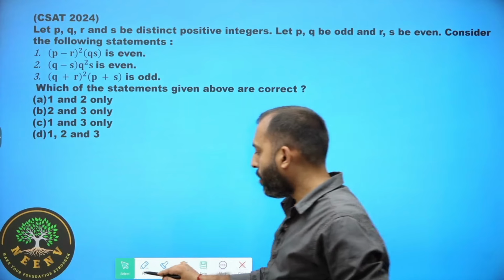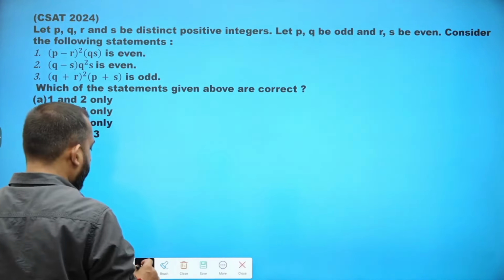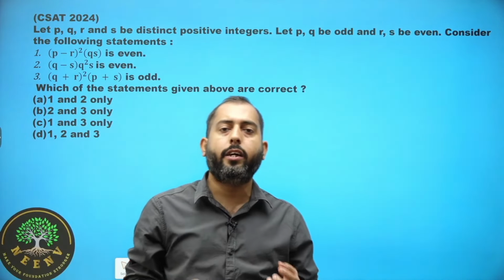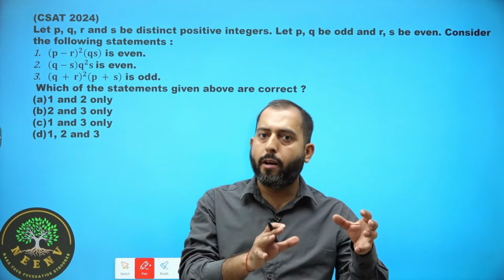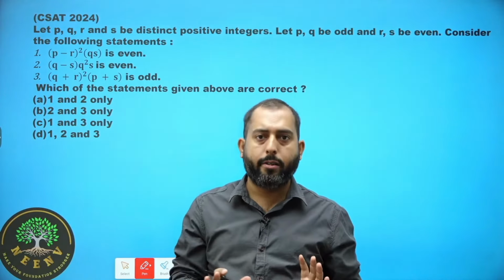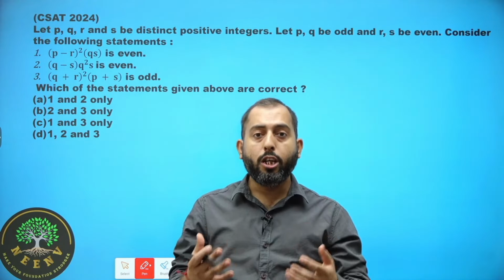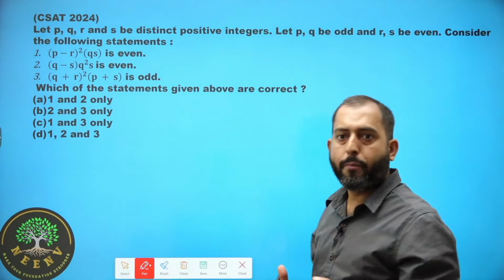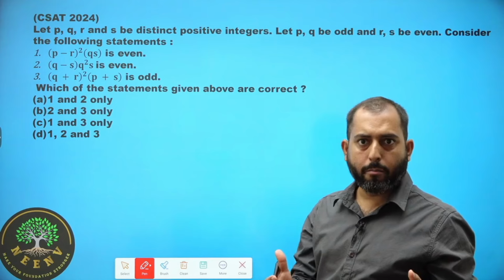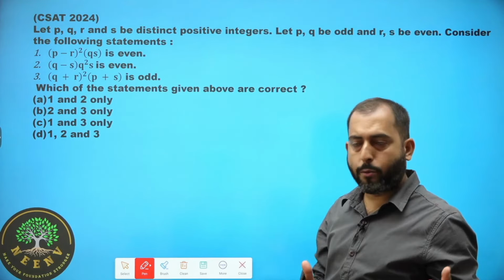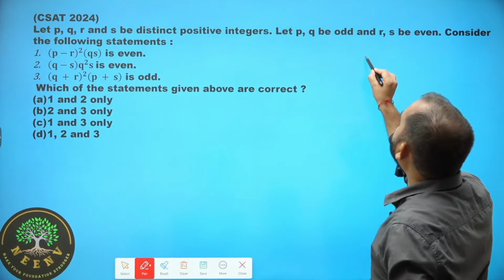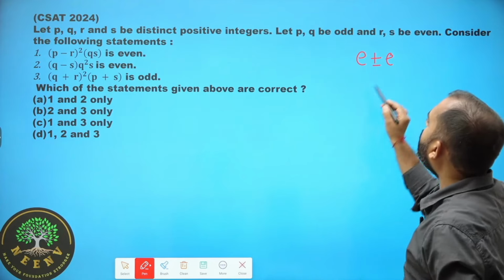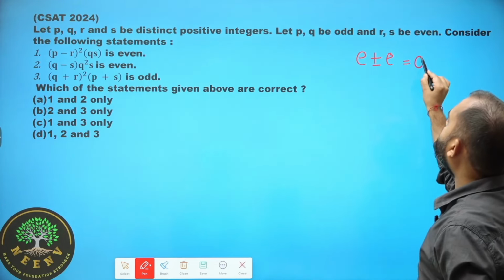Now, this is a very unique case, and every year there are problems on even and odd numbers. So we need to remember some points here. I hope you are well aware of these points, but let me discuss them one more time. If you add any 2 even numbers or subtract any 2 even numbers, your result is always even.